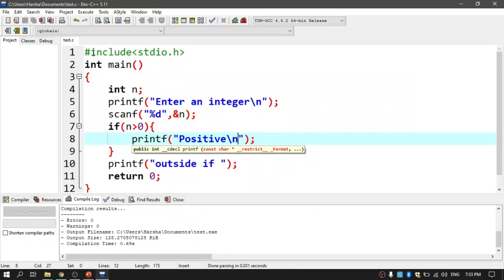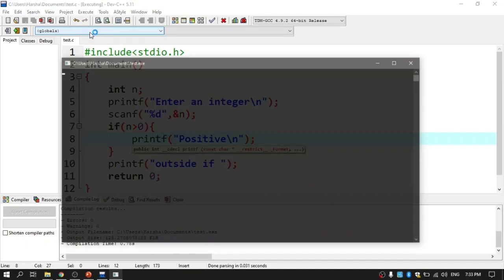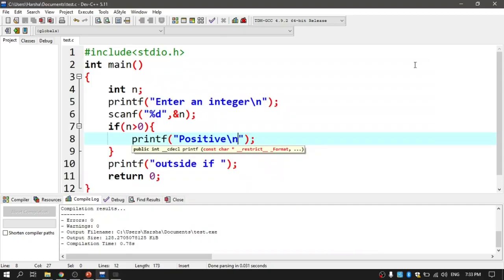And even if I give a 0, positive will not get printed because 0 greater than 0 is false. This is how the logic is going to work.